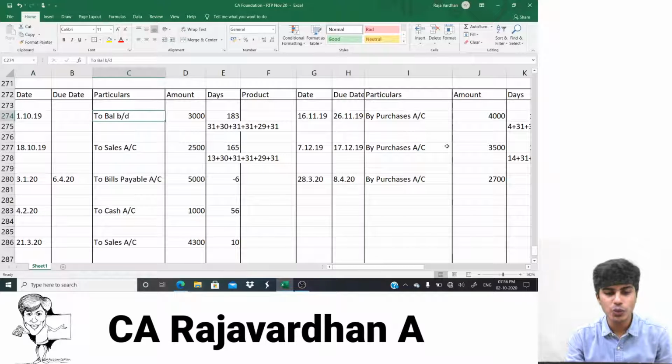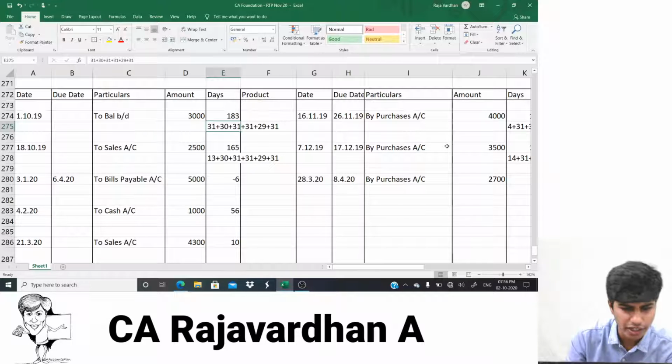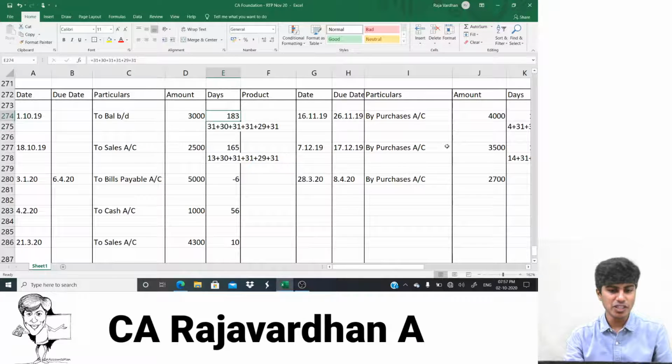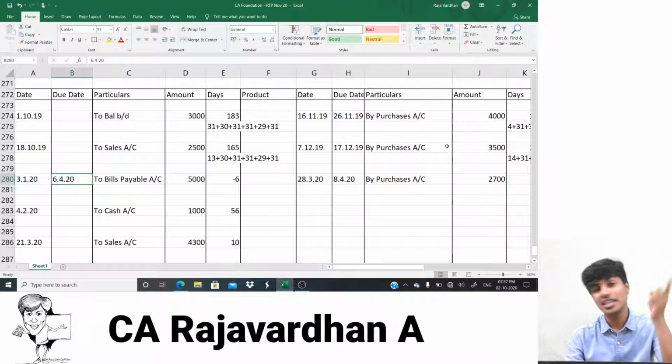So whenever you do it for opening, you include the first day. You include the first day. Oh, have I already included? I've already included. Sorry. You need to include the first day. If these were two sales, I would have taken 30 plus 30 here. I would have taken only 30 days in October. So because this is the opening date, balance brought down, I include the date of balance also. You get that? So that's the point. And next, with respect to this, what happens is this is actually becoming due on 6th of April. So next period, 6th of April, this becomes due.